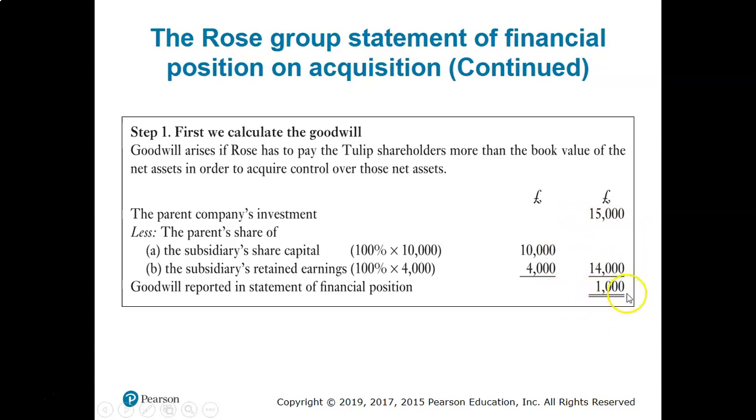So the money that you paid extra is 1,000, right? That is for goodwill. Why did you pay more? Because of goodwill. The company has recognition in the market. The company is a profit-earning company. That's why you are paying more.